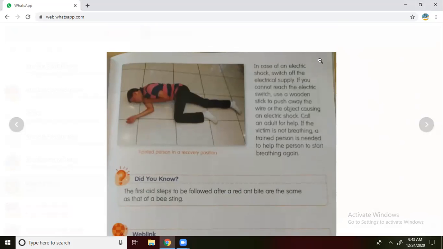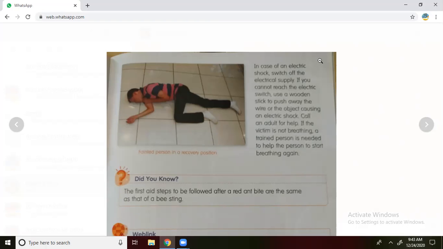Next, if you cannot reach the electric switch, use a wooden stick to push away the wire or the object causing an electrical shock. If we are in a situation where we cannot go near, wood does not transfer electrical shock. Similarly, slippers do not take the electrical shock. That is why when we put a wooden stick or wooden cloth or anything wooden, it stops the electrical supply there. So we should stop the electrical supply by using wooden logs or a wooden stick.